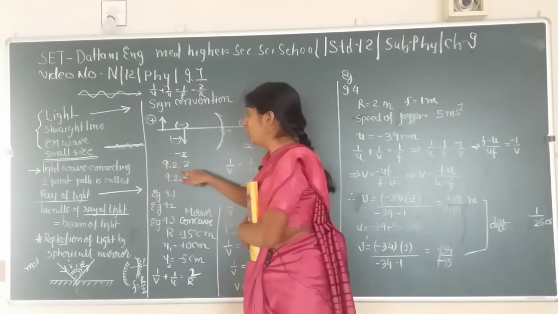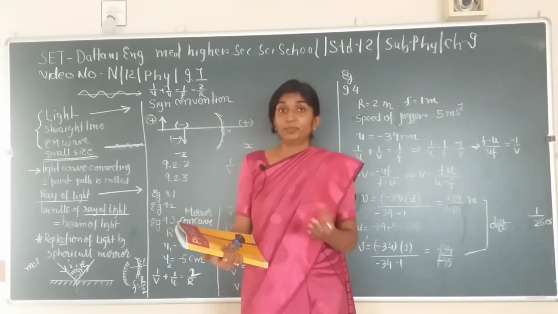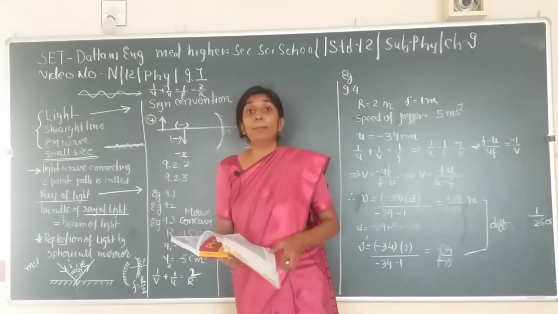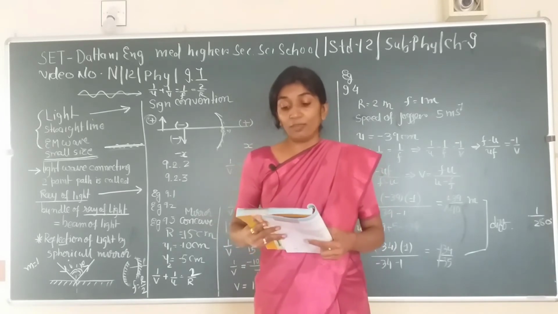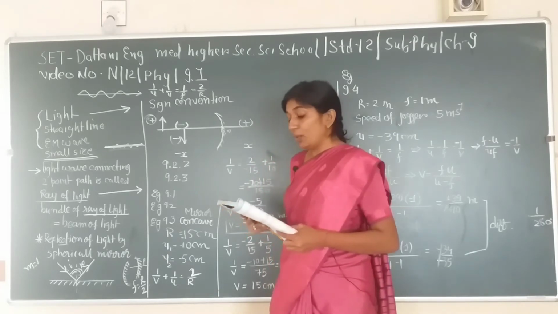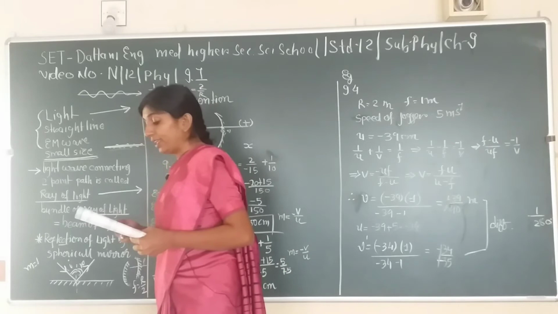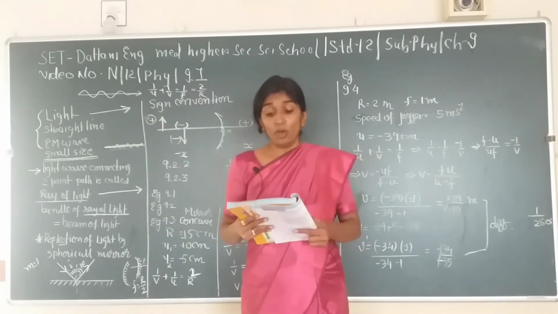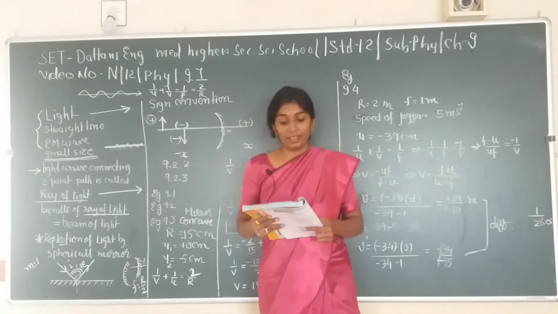Now 9.2.2 and 9.2.3 are removed from your current syllabus. So let's just talk about example number 9.1. Suppose that the lower half of the concave mirror's reflecting surface in figure 9.5 is covered with an opaque, that means non-reflecting, material. What effect will this have on the image of the object placed in front of the mirror?